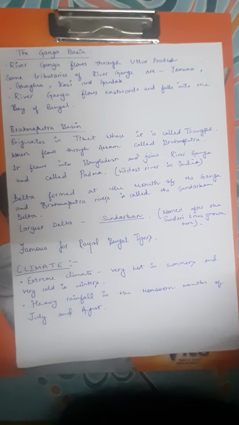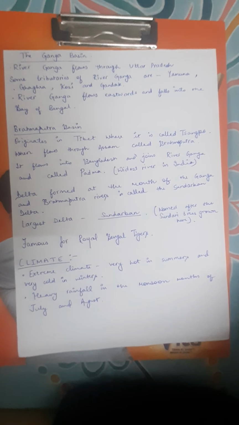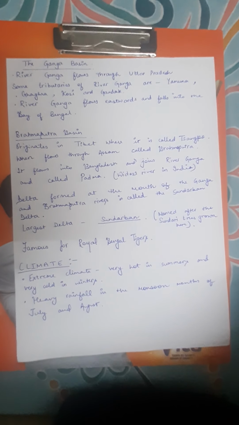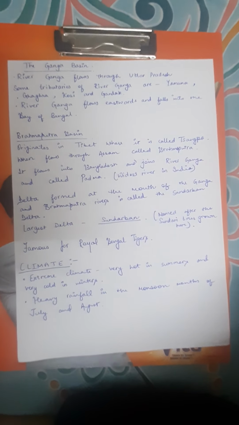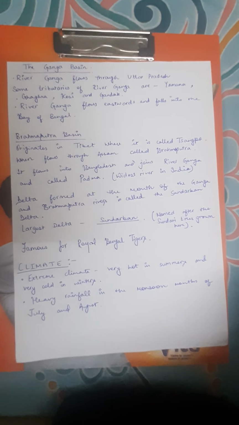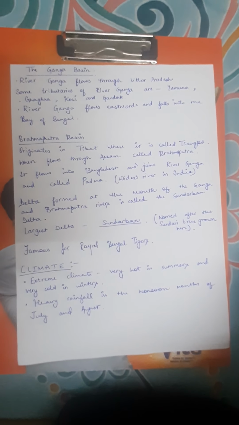Now, how is the climate of northern fertile plains? The northern plains have extreme climate. Extreme means very hot in summer and very cold in winter. They get heavy rainfall in the monsoon months of July and August. A few spells of rain are also experienced during the winter season. Winter season में भी थोड़ी थोड़ी रेन होती है.